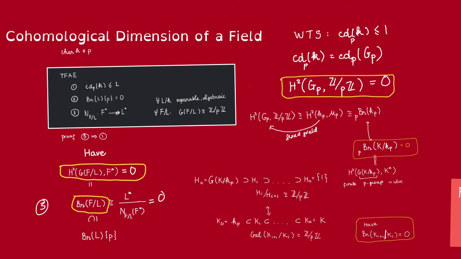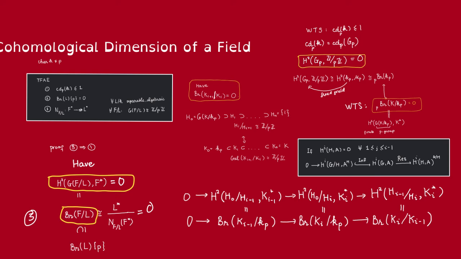So this is very promising. Now we just need to get from here to here. So somehow we need to be able to relate these Brauer groups. What we have is that the p-torsion part of this Brauer group is 0, and we want to show that the p-torsion part of this Brauer group is 0. So we want to patch this together. And the idea is to use the following exact sequence.